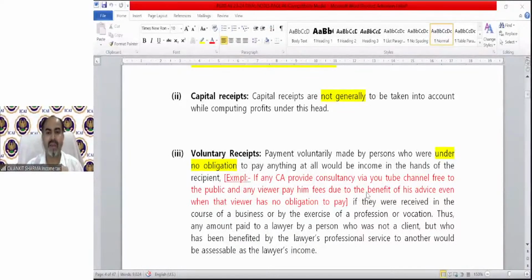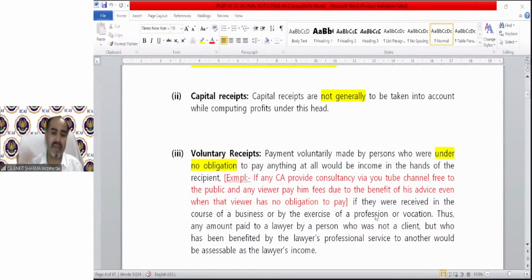For example, if any CA provides consultancy via a YouTube channel free to the public, and any viewer pays him fees due to the benefit of his advice, even when the viewer has no obligation to pay. So there is a free YouTube channel and I am providing consultancy, suppose, and not charging anything from anyone.